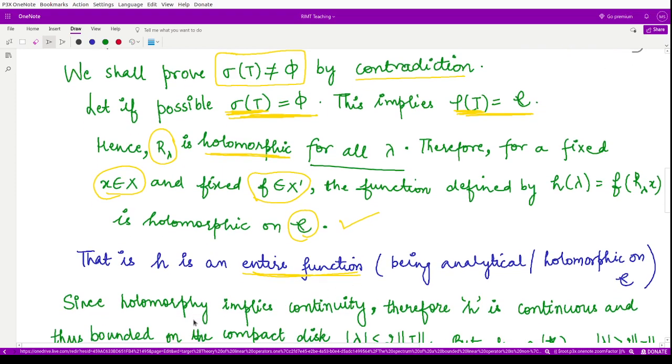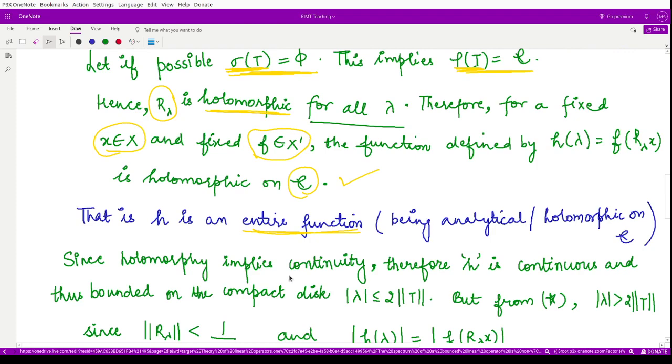Now all of you know that differentiability implies continuity, so the holomorphic nature of h implies continuity of h. Therefore we say h is continuous and thus bounded on the compact disk, because of this relation.